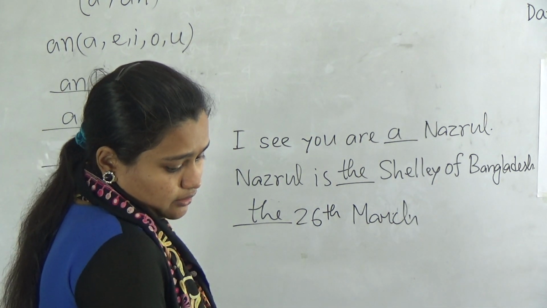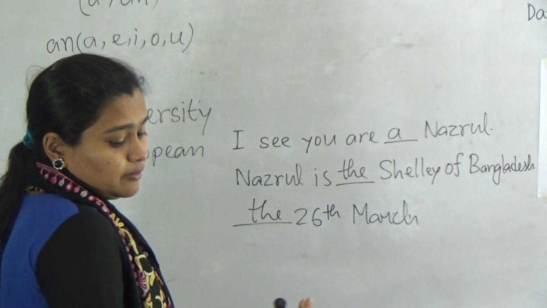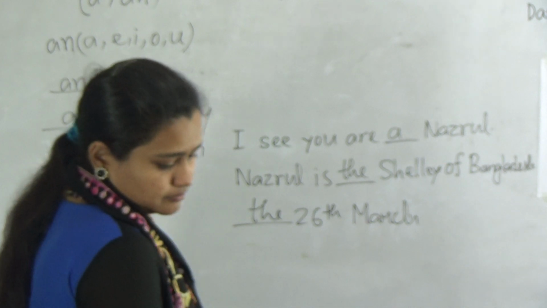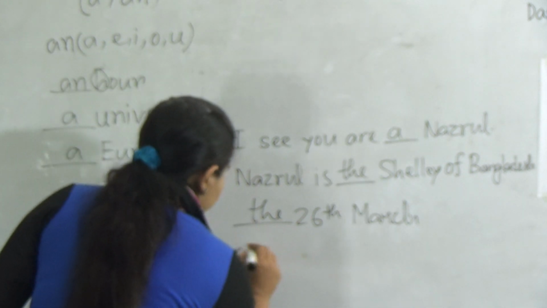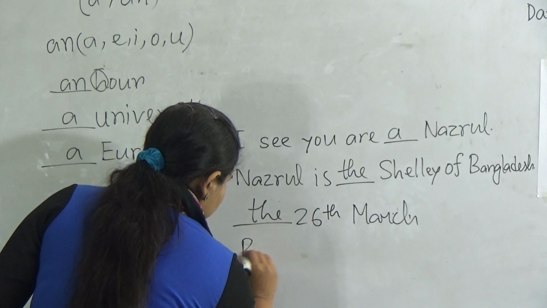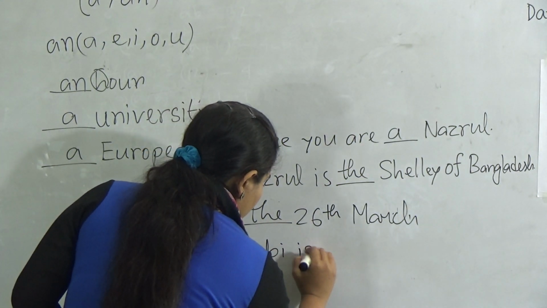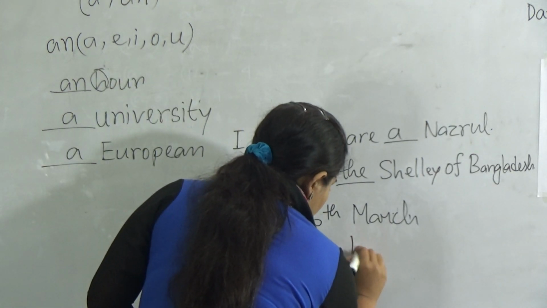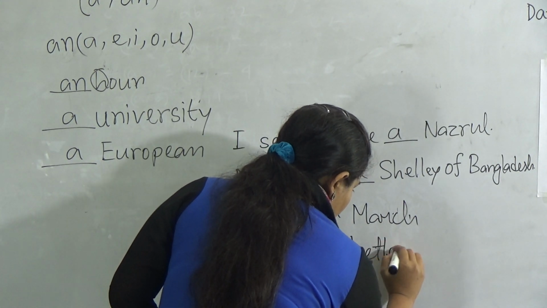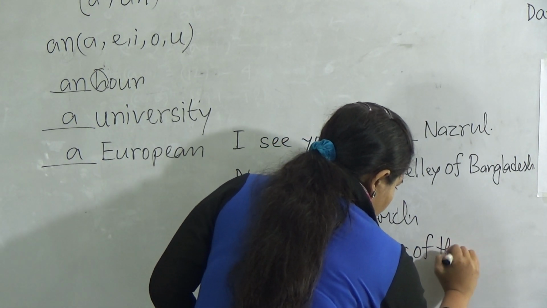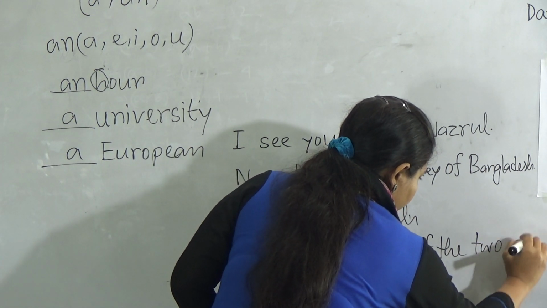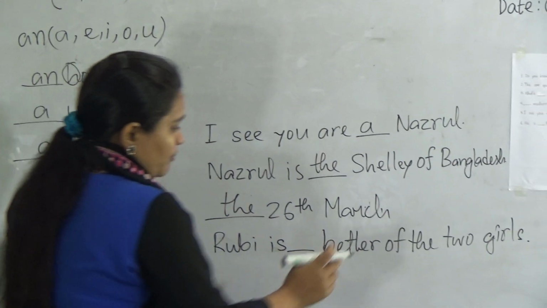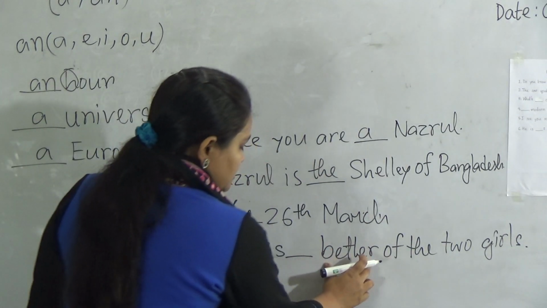When you try to show the expression of comparison between two adjectives, you can use "the", like "Ruby is the better of the two girls." Now look, here is the comparison between two girls, and this is an adjective.